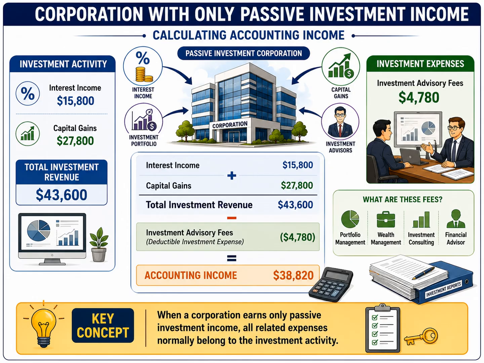During the year, the corporation earns $15,800 of interest income and realizes $27,800 of capital gains. Together, these amounts create total investment revenue of $43,600. However, earning investment income often requires professional assistance.